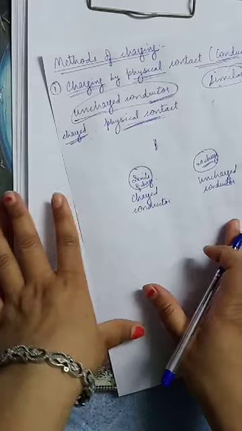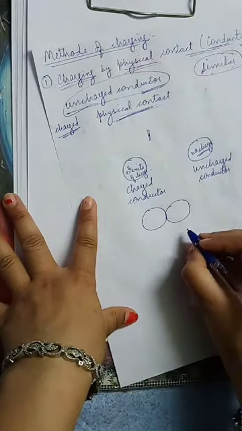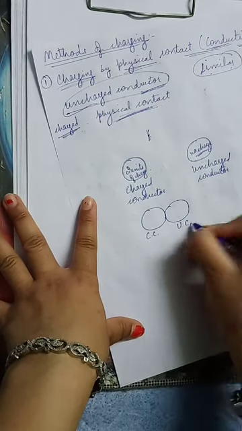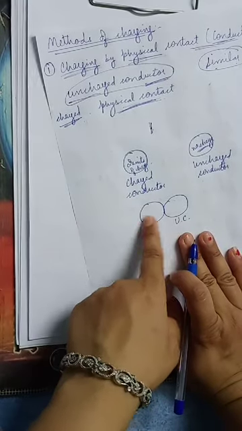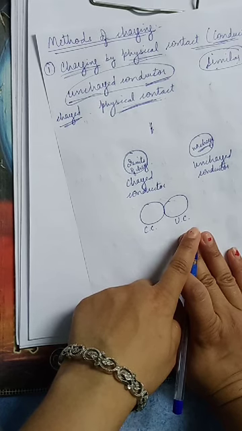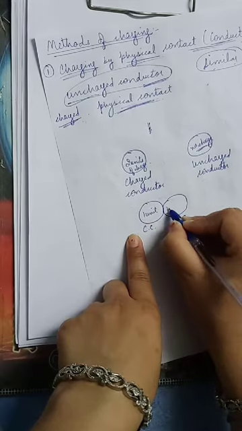When both these conductors are kept in contact for some time, after some time the amount of charge present in both conductors will be 1 unit.